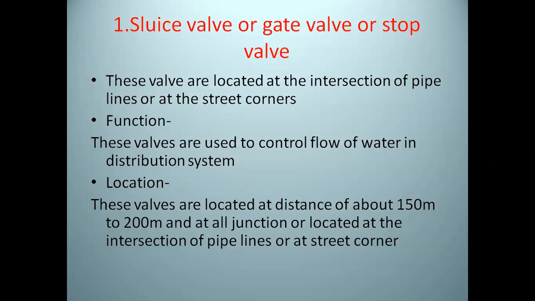These valves are located at a distance of about 150 meters to 200 meters in the distribution system, and at all junctions, at the intersection of pipes, or at street corners.